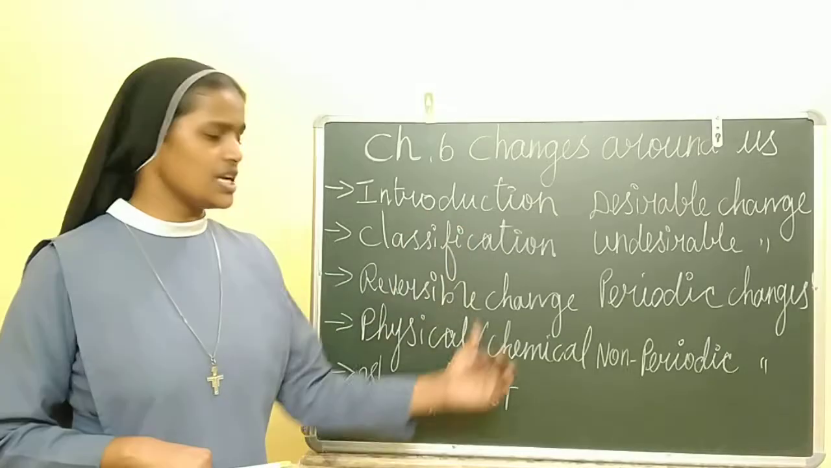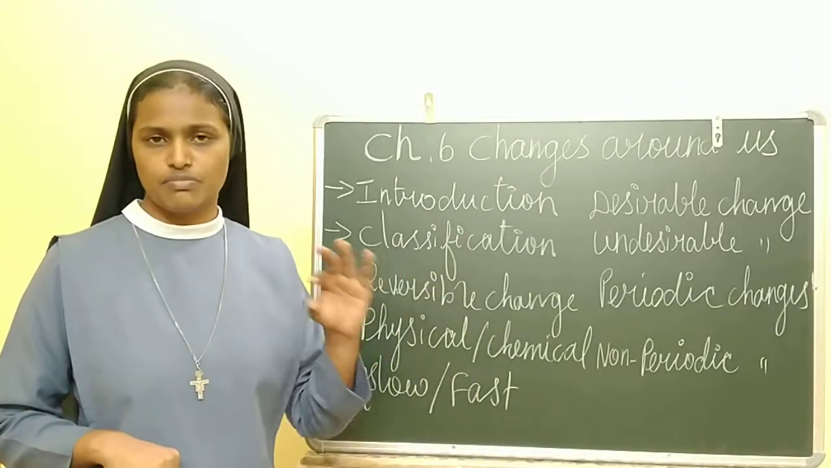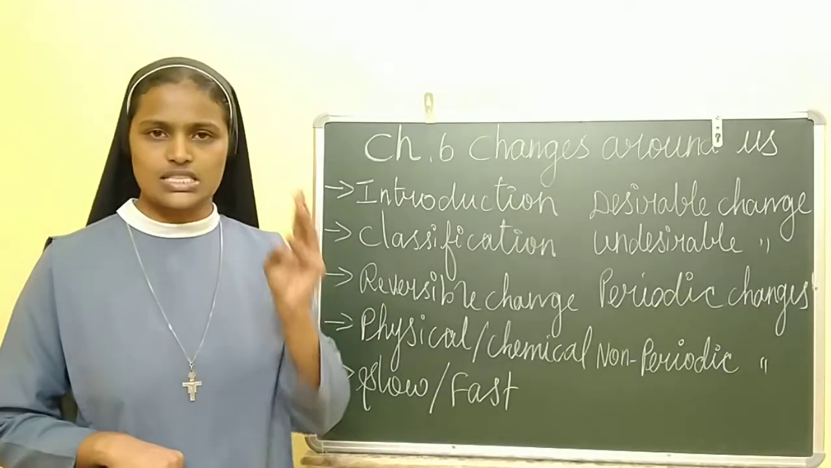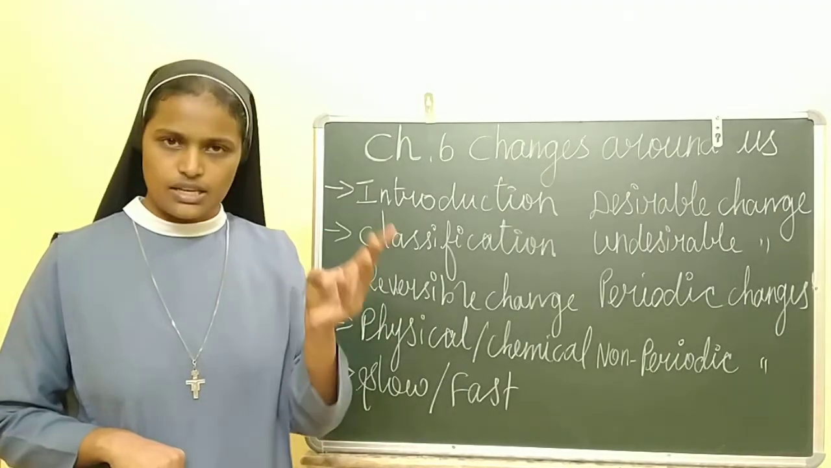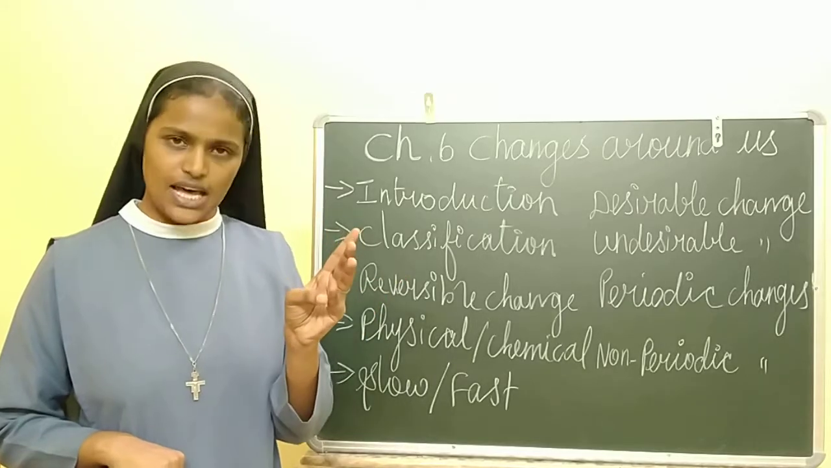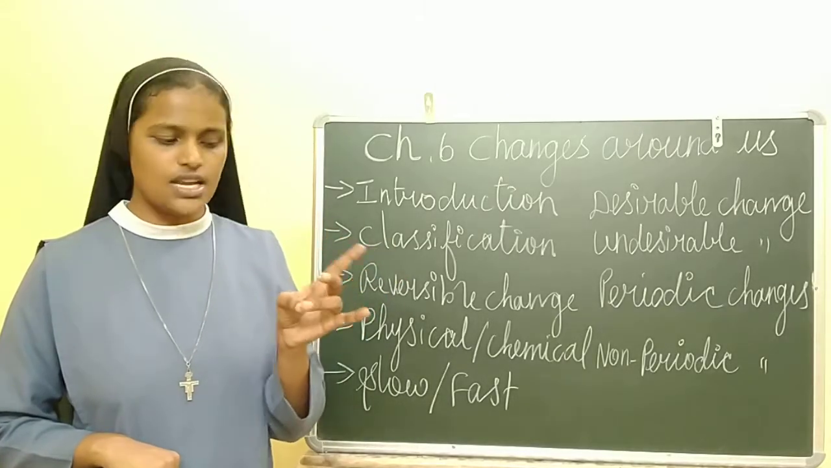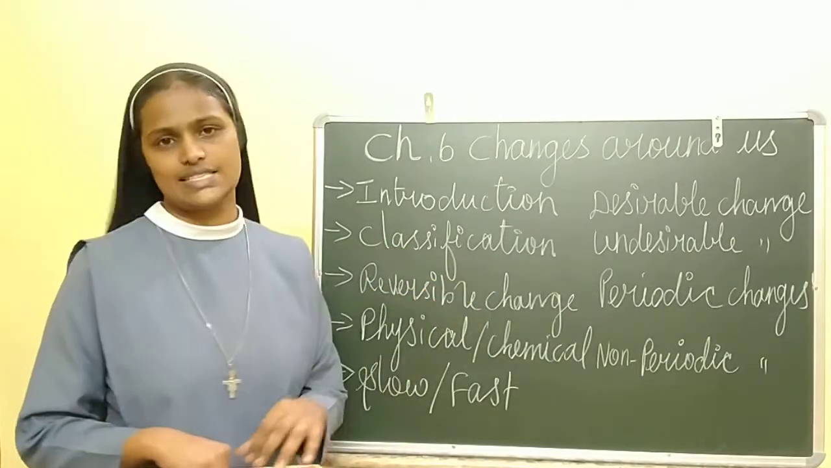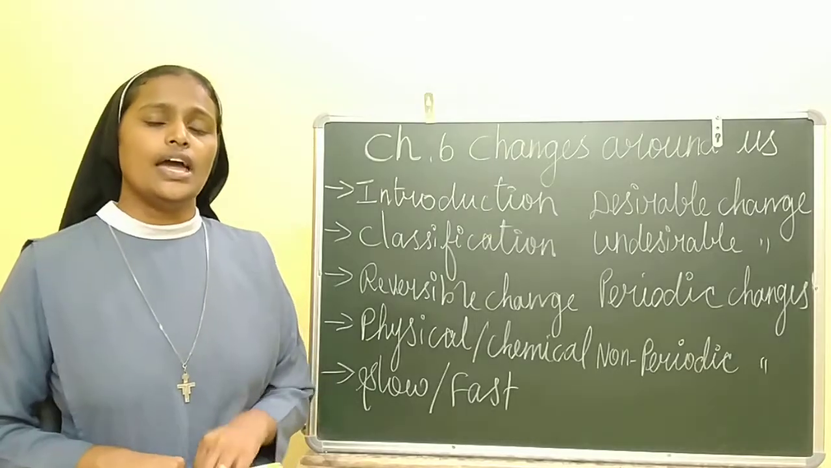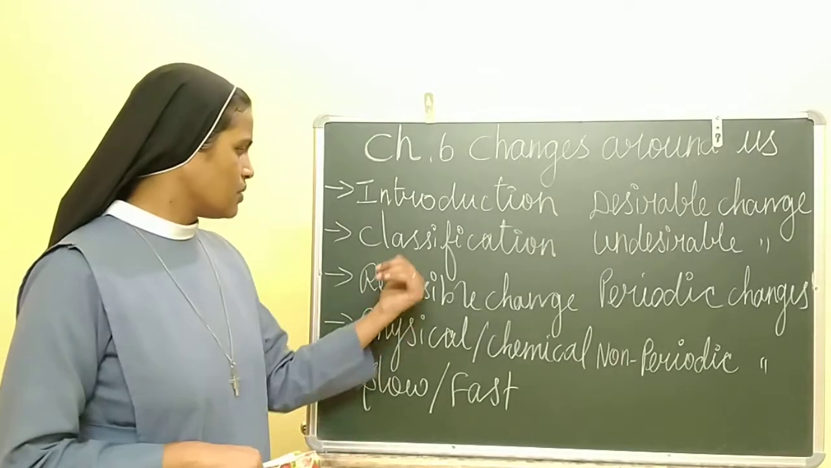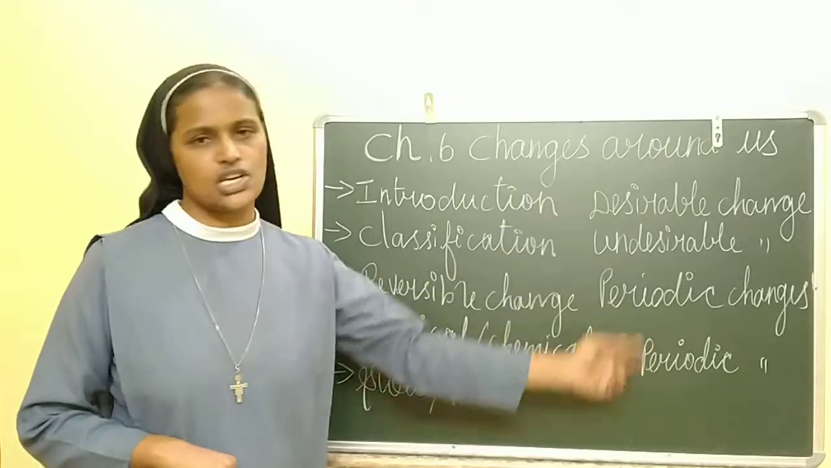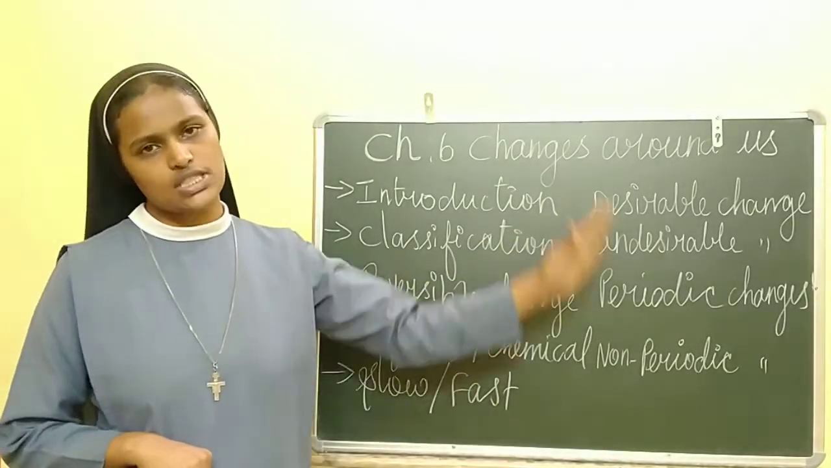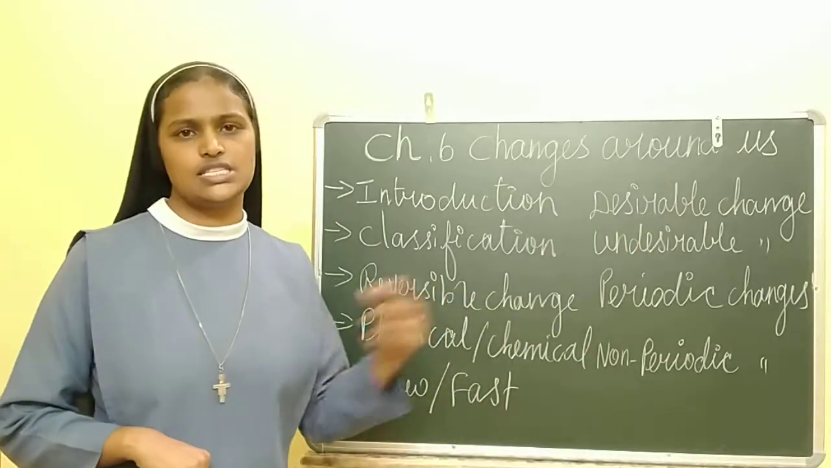So all these changes are due to some causes. These causes bring changes in shape, size, color, position and state of things. So now we are going to see about classification. Everything is changing. For example, in the classification all these changes will come. So I will just give an intro about all these things, then next I will go deeply.